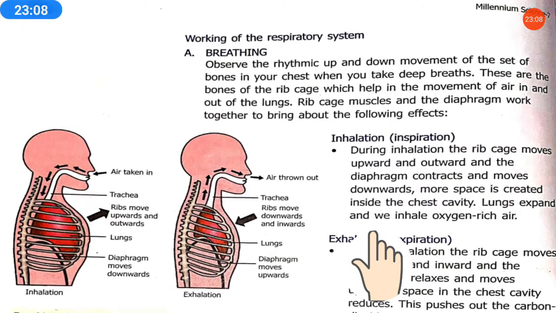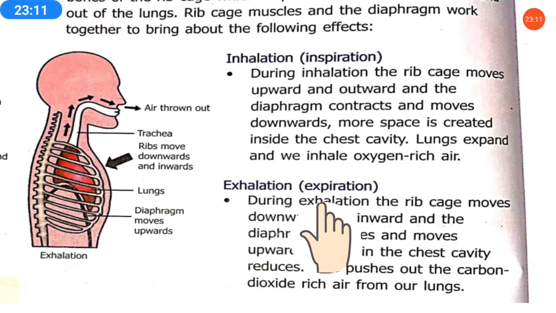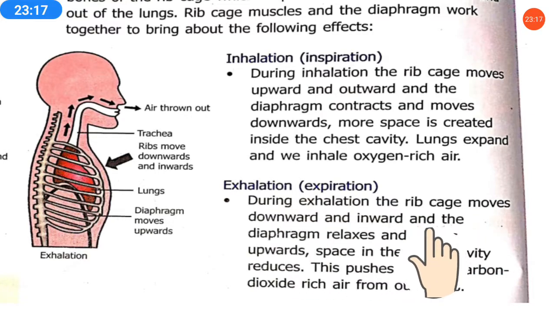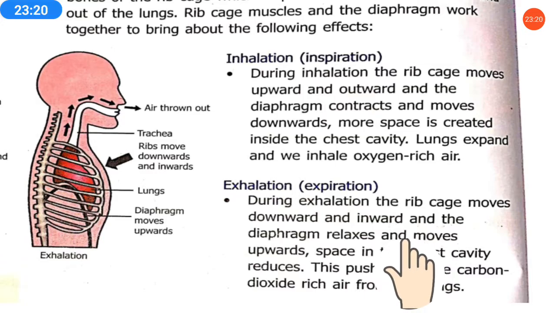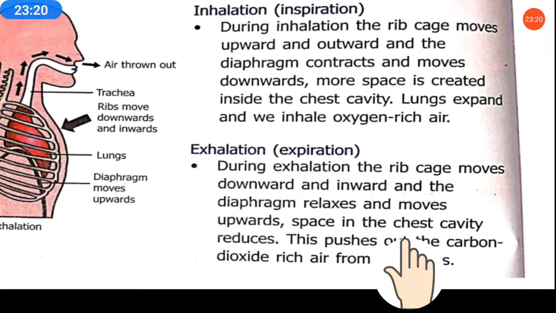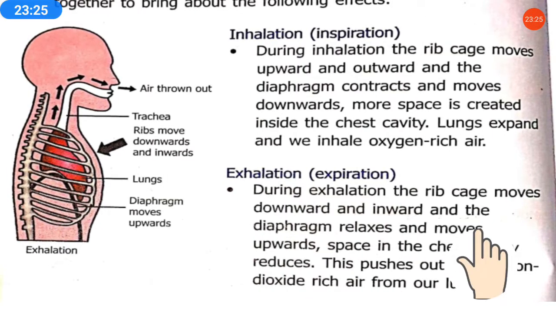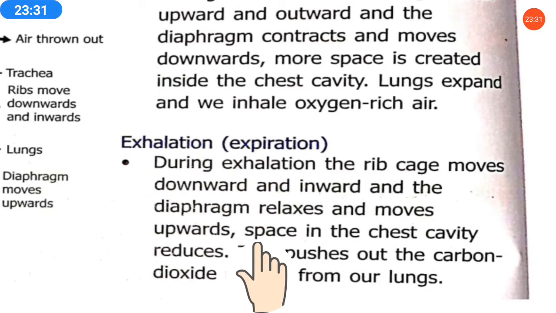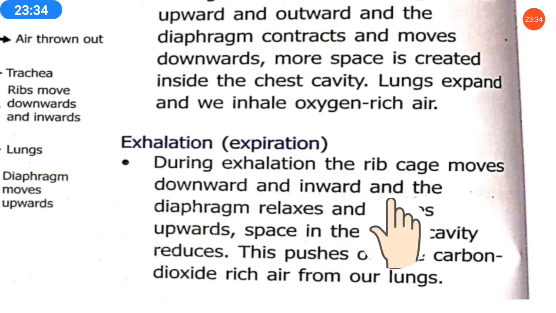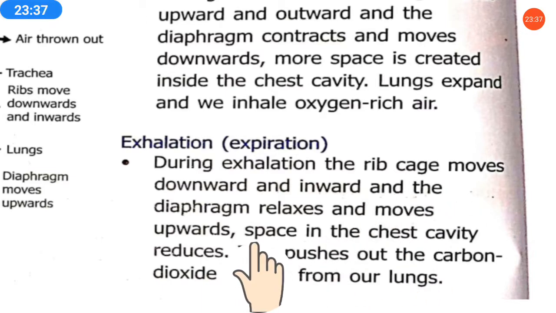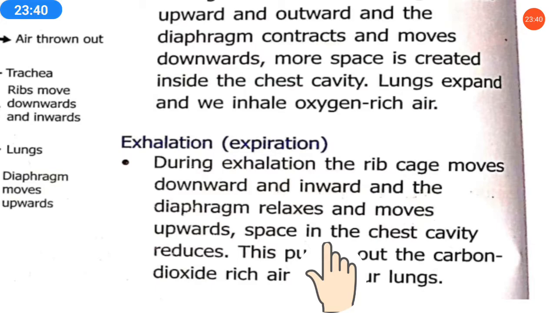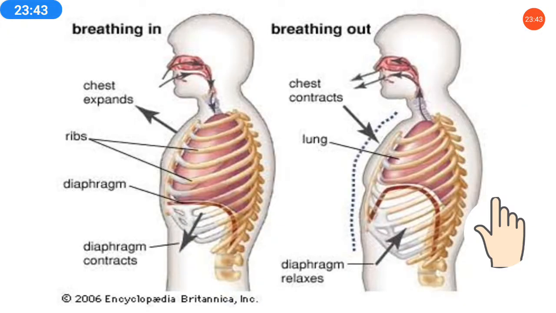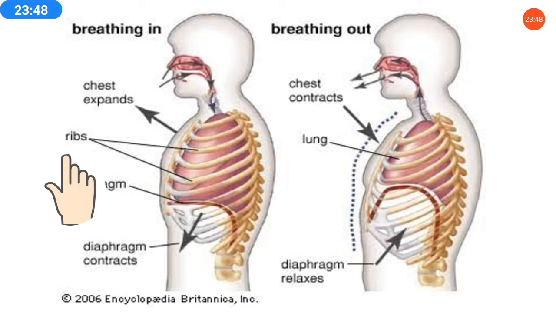So these things happen in inhalation and exhalation. Exhalation means expiration. During exhalation, the rib cage moves downward and inward, and the diaphragm relaxes, as I have explained, and moves upward. Space in the chest cavity reduces. During exhalation, the diaphragm moves upward so that the space in the chest cavity reduces, and it pushes out the carbon dioxide to leave through the lungs. So this was the breathing in and breathing out part of respiration.